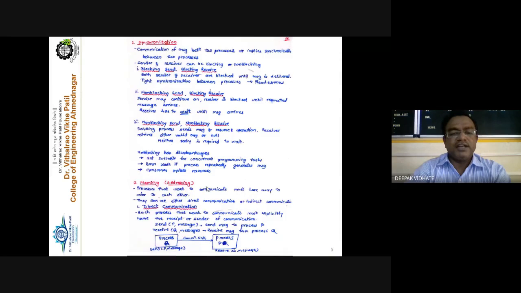In direct communication, each process that wants to communicate must explicitly name the receiver or the sender of the communication. Suppose a process wants to send a message: it must mention send P, message, meaning send the message to process P, and receive Q, message, meaning receive the message from process Q. Just like the postal system, on the front you put the name of the receiver and on the reverse side the name of the sender. This is direct communication.